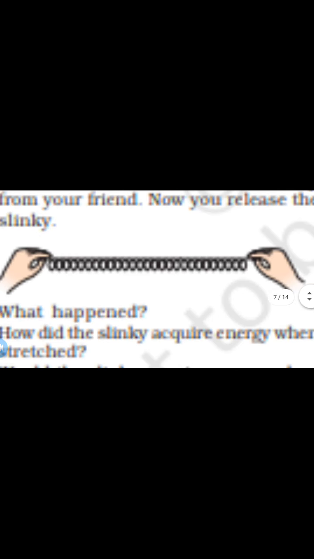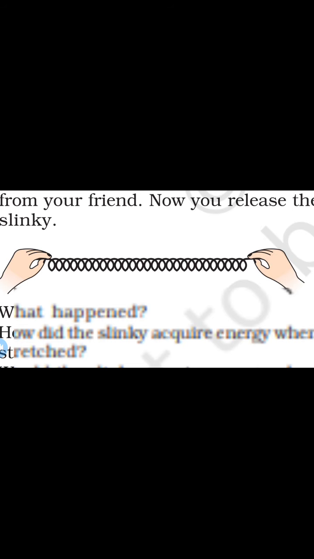Now the next activity, 11.9. You take a long spring, that is a slinky, as shown in the figure. Slinky means a long spring. Ask a friend to hold one of its ends. You hold the other end and move away from your friend. Now you release the slinky. What happened? When the slinky is released, it regained its original length.